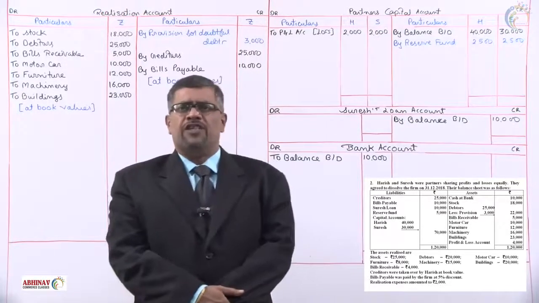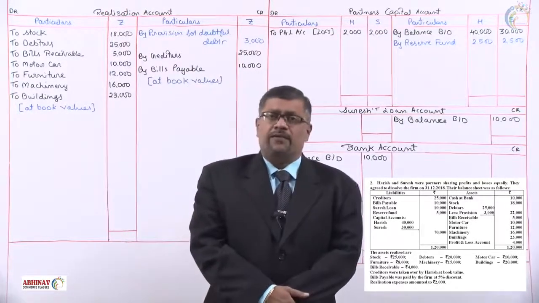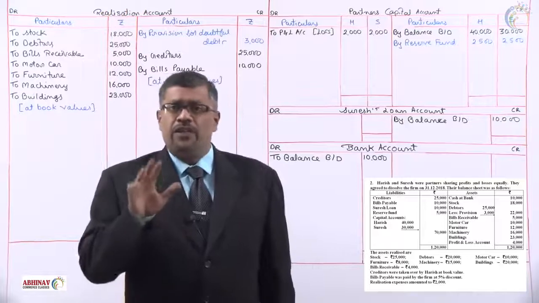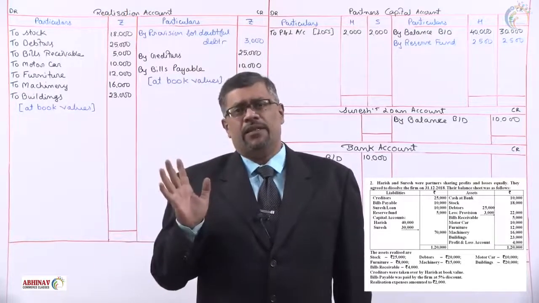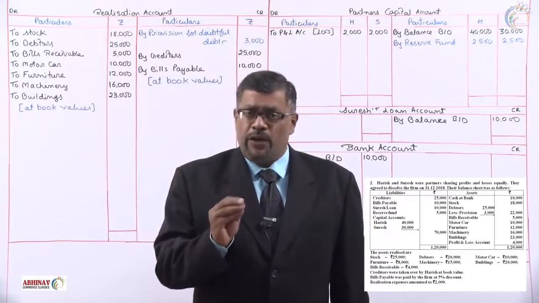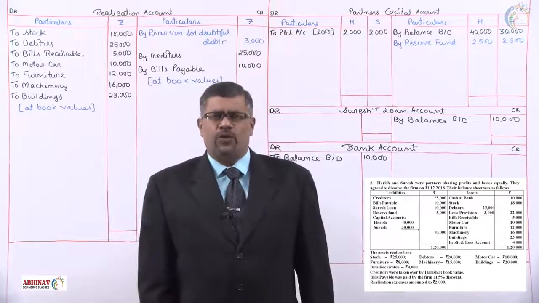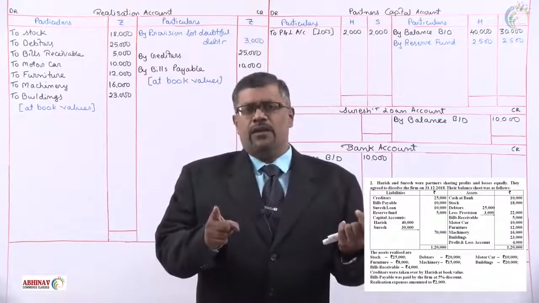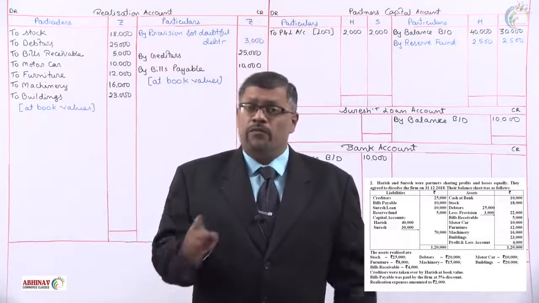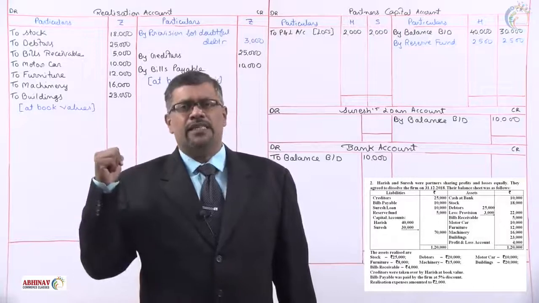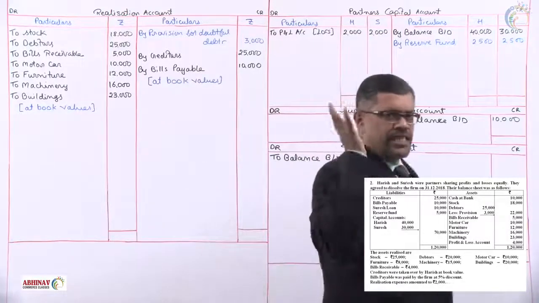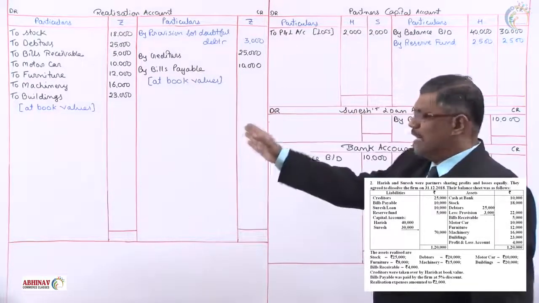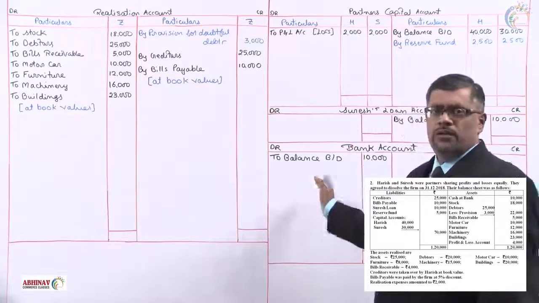Now let's see what the adjustments are. In the adjustments they have given assets realized: stock, debtors, motor car, furniture, machinery, buildings, bills receivable. So what assets are there? Realized values are given. What is the entry for assets realized? Assets sold, cash account debit. Here we will call it bank account debit. Bank account debit to assets account. But do we maintain an assets account? No. Which account do we maintain in common? Realization. So instead of saying bank account debit to assets account, we'll take it as bank account debit to realization account. First in realization, then we'll post it to the bank account.